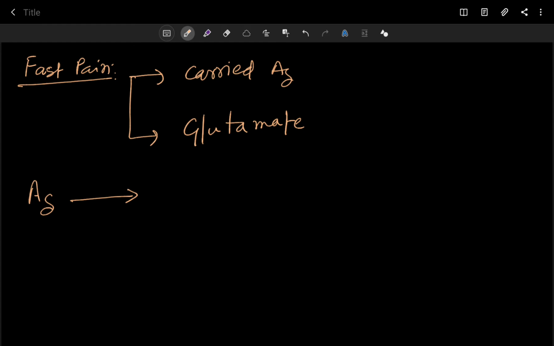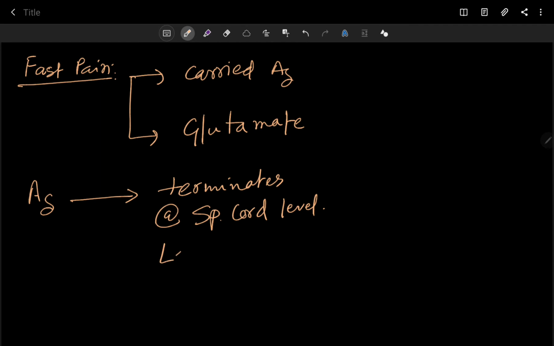A delta fiber first terminates at spinal cord level, generally layer 1 of the spinal cord.